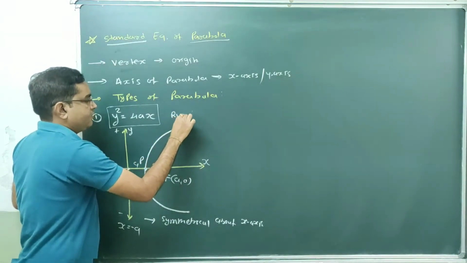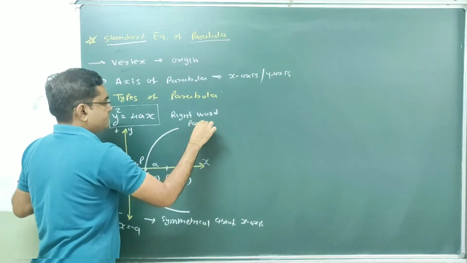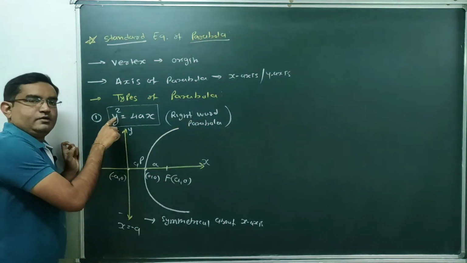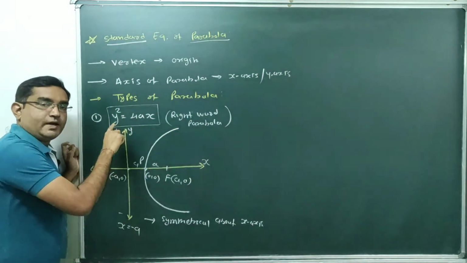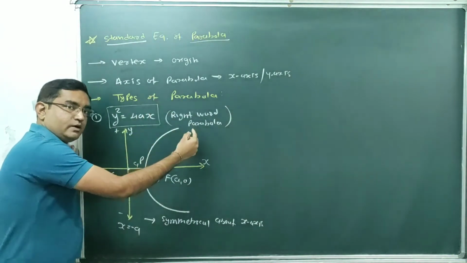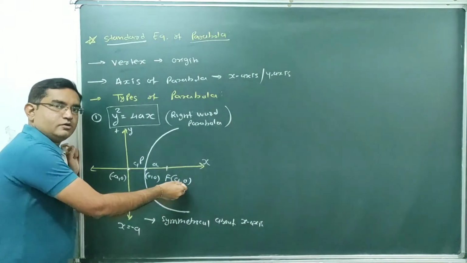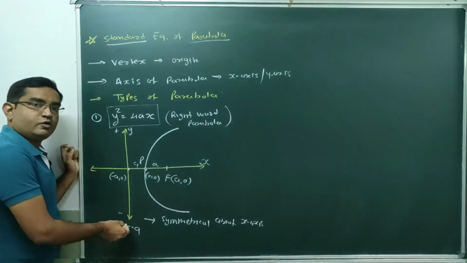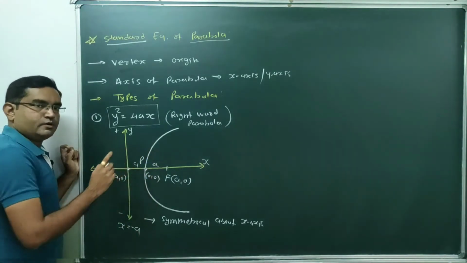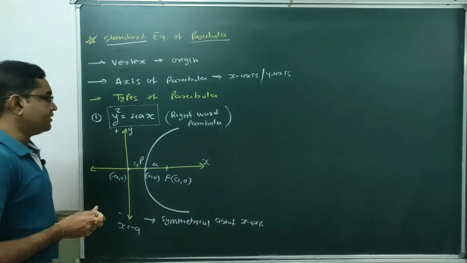Which parabola is this? Rightward parabola. So the equation of a rightward parabola will be y square equal to 4ax. This is the first type of parabola, the rightward parabola, in which the coordinates of the focus are (a, 0). The equation of the directrix is x equal to minus a. The vertex always lies on the origin, and it is symmetrical about the x-axis. Clear?